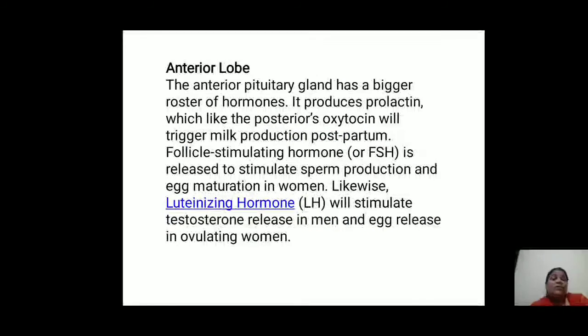So now we can see the anterior lobe. The anterior pituitary gland has a bigger roster of hormones. It produces prolactin, which, like the posterior oxytocin, will trigger milk production postpartum. Follicle stimulating hormone or FSH is released to stimulate sperm production and egg maturation in women. Likewise, luteinizing hormone, that is LH, will stimulate testosterone release in men and egg release in ovulating women.